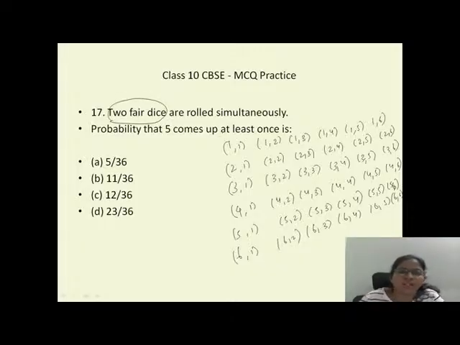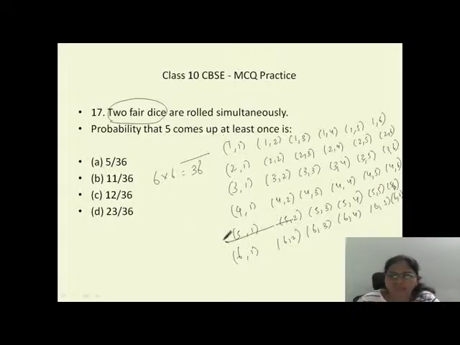Now see what we have. Total how many? Vertically 1 to 6, horizontally 1 to 6. So 6 into 6, total number of outcomes is 36. Write that in the denominator first. Now what will be the numerator? Probability that 5 comes at least once. See here, the 5 is there.